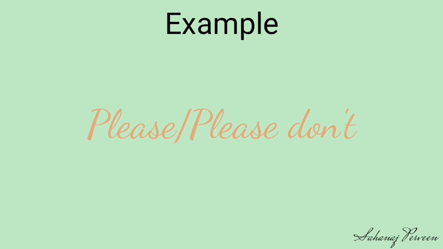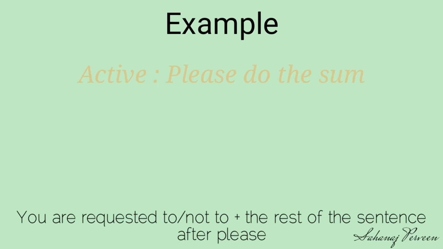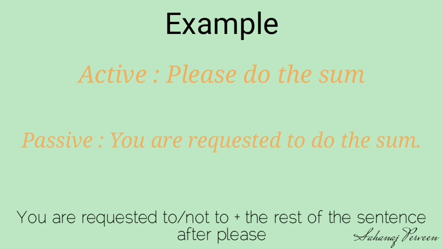If the sentence begins with please or please don't, then our structure will be you are requested to or not to plus the rest of the sentence after please. Look at the example. Please do the sum. Our passive is you are requested to do the sum.